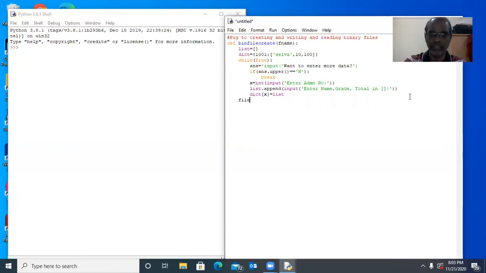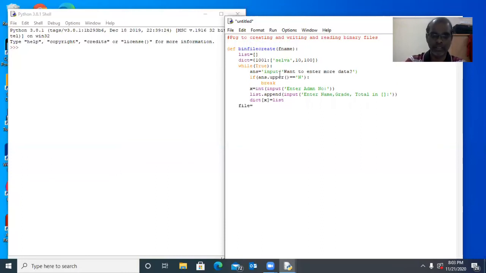File, we like to create one file object, and now we need dump. Either you can use import pickle, otherwise we can go for from pickle import dump, load.